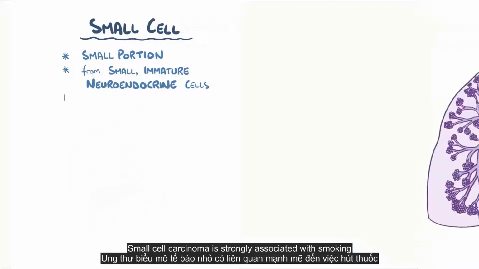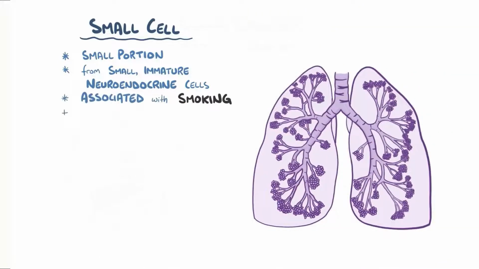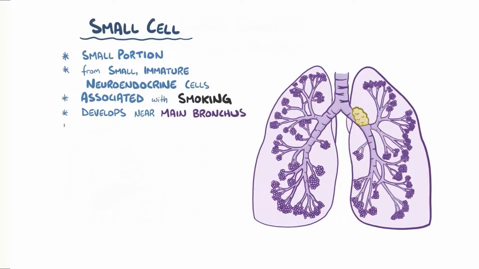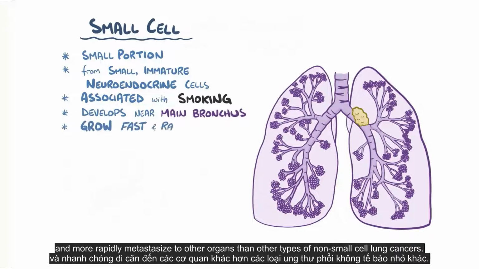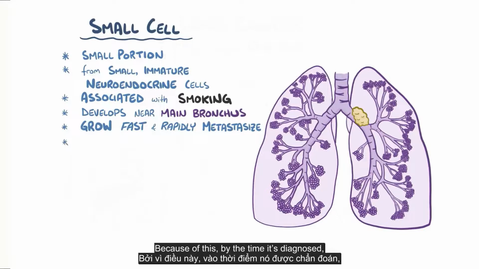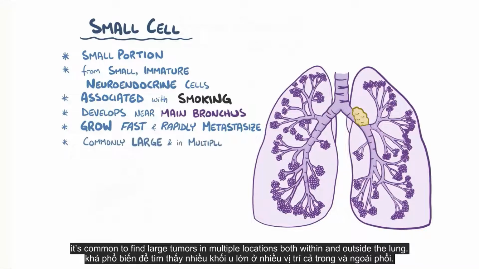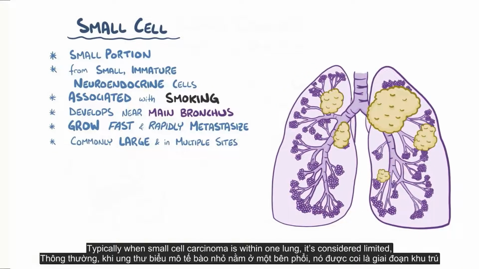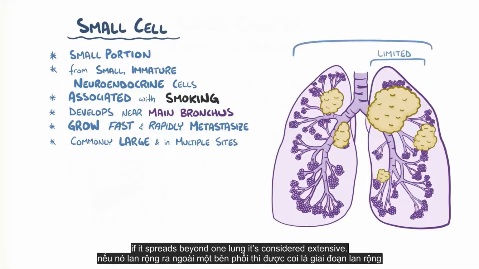Small cell carcinomas are strongly associated with smoking, and usually develop centrally in the lung, near a main bronchus. In general, these grow the fastest and more rapidly metastasize to other organs than other types of non-small cell lung cancers. Because of this, by the time it's diagnosed, it's common to find large tumors in multiple locations both within and outside the lung. Typically, when small cell carcinoma is within one lung, it's considered limited. If it spreads beyond one lung, it's considered extensive.